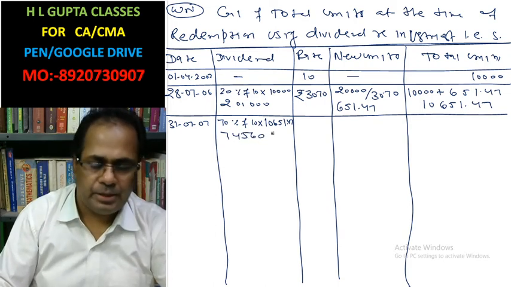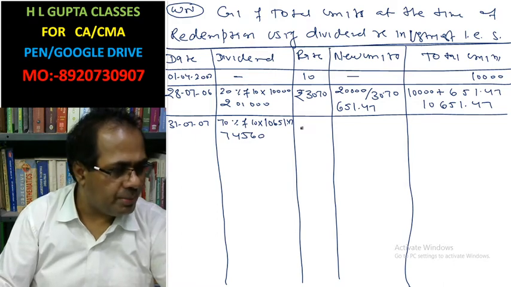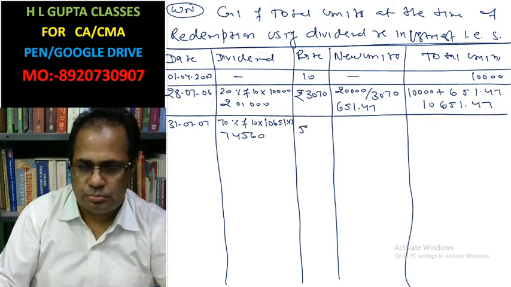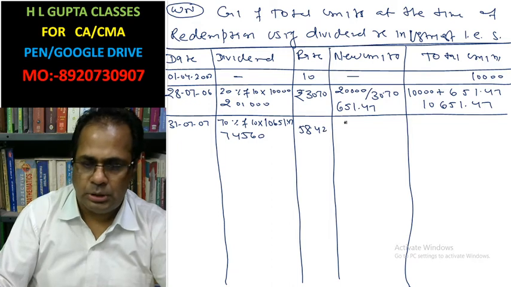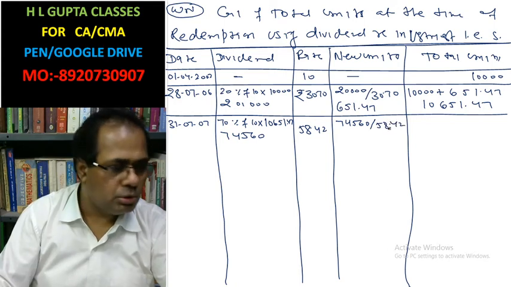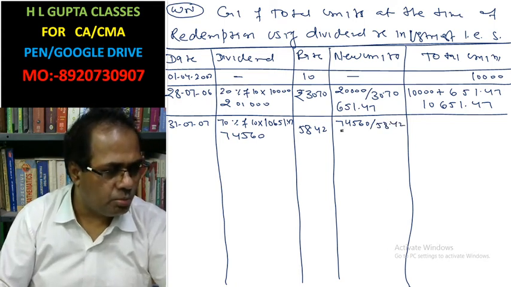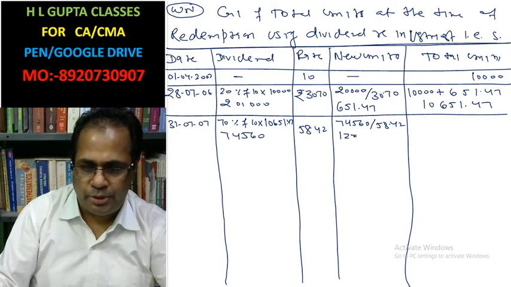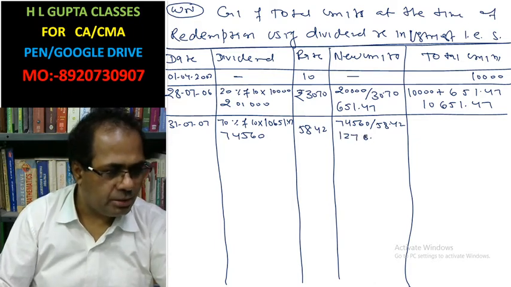Net asset value at this point of time is 58.42. 74,560 divided by 58.42, we have purchased new units 1276.28.